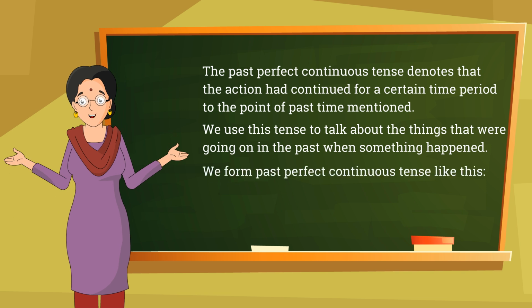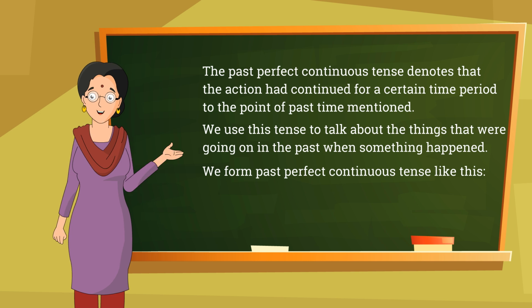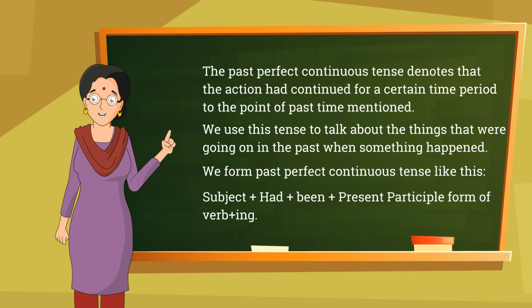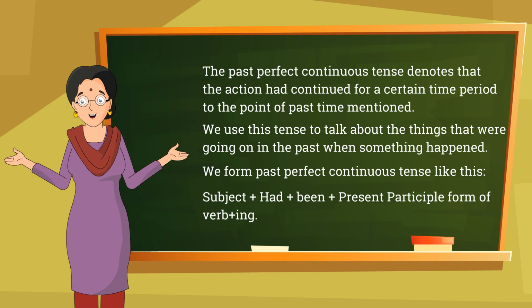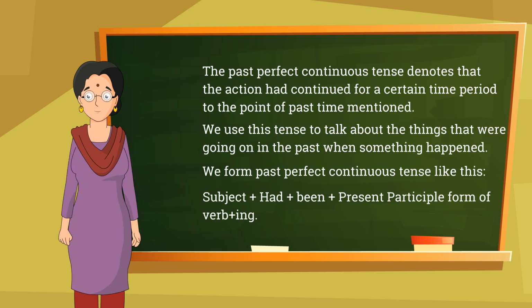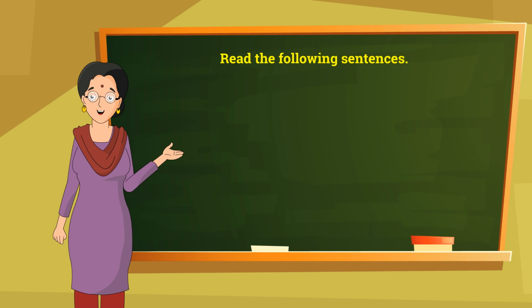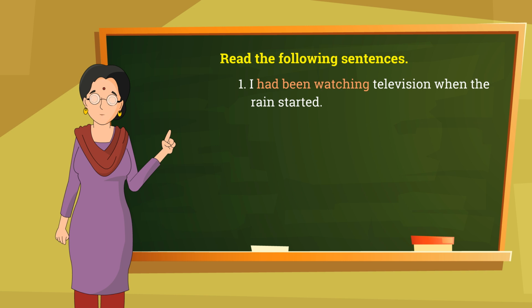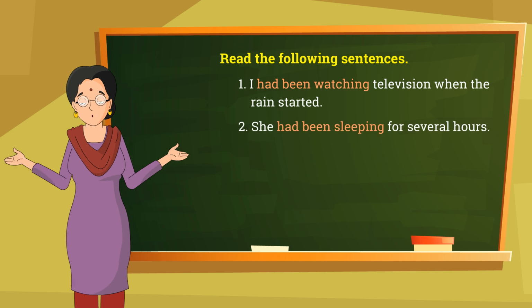We form past perfect continuous tense like this: subject plus had plus been plus present participle form of verb plus ing. Read the following sentences. I had been watching television when the rain started. She had been sleeping for several hours.